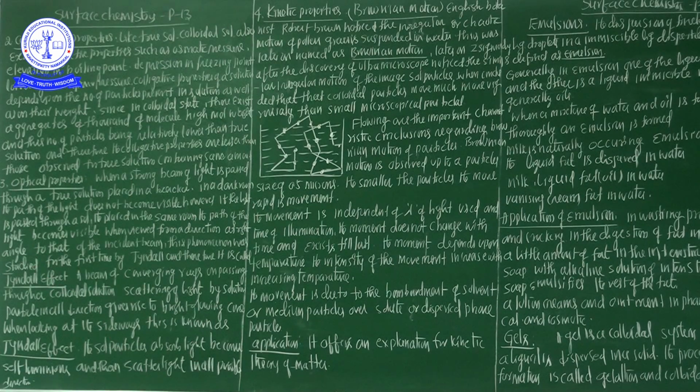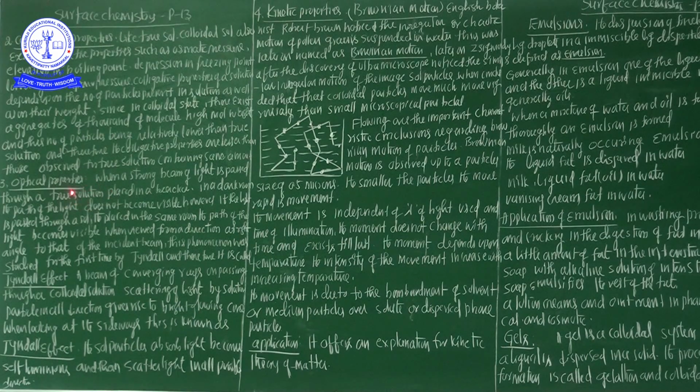Such solutions are called true solutions. True solutions and colloidal solutions can easily produce colligative properties such as osmotic pressure, elevation in the boiling point, depression in the freezing point, lowering in the vapor pressure, etc. These are the colligative properties for the colloidal solution. After that, optical properties. It is also a very important concept.